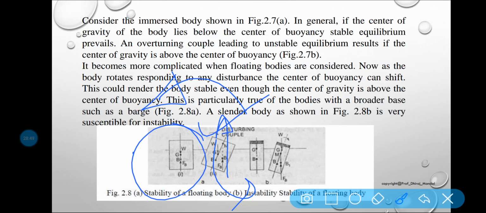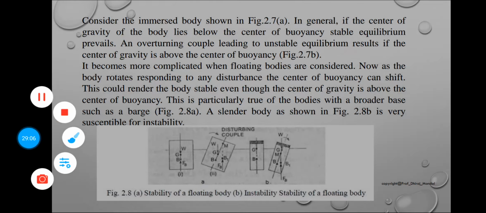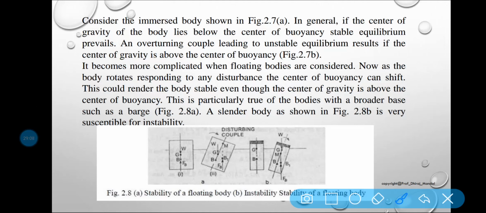But consider that at the head of the body, an extra amount of weight is placed here. So the center of gravity will be somewhere in the upper portion, because the weight is not uniform throughout the section.